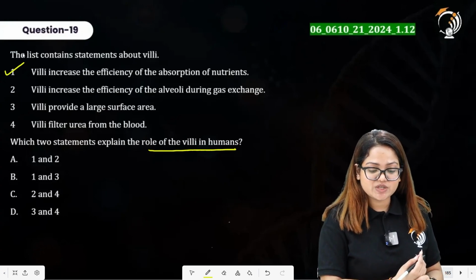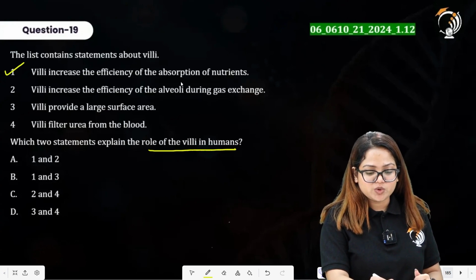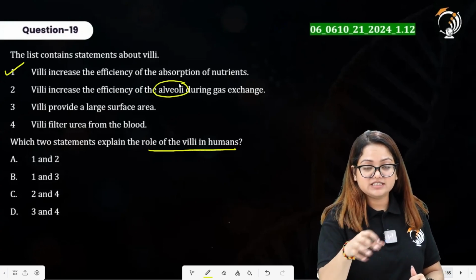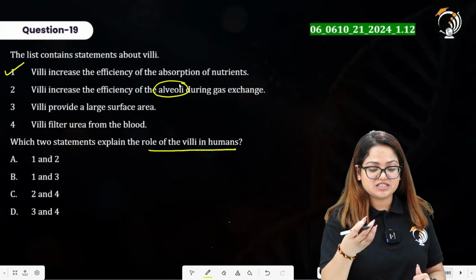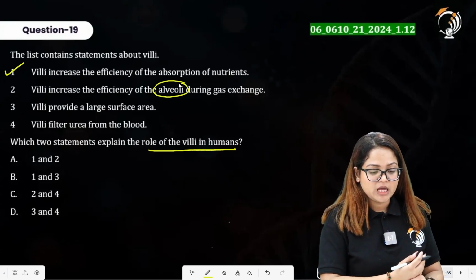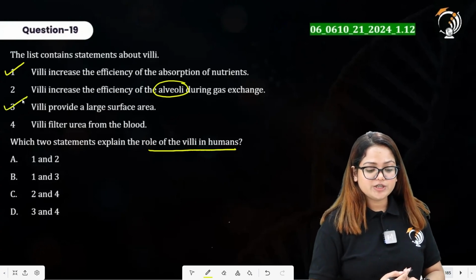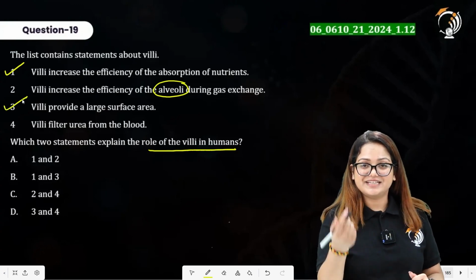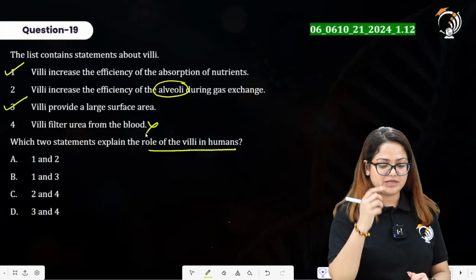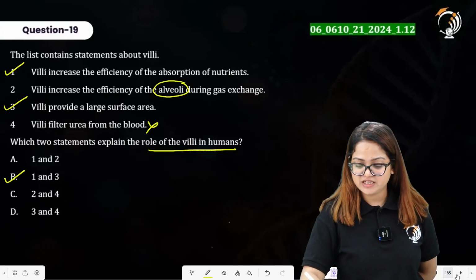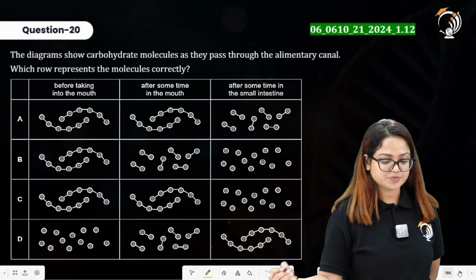Villi increase the efficiency of the alveoli? No, this is not relatable at all. Alveoli are present in the lungs. It is associated with the respiratory system and not with the digestive system. Villi provide a large surface area? Yes, this is true. Villi filter urea from the blood? This is about the excretory system. This is incorrect. So statement 1 and statement 3 is providing the right answer. Option B is going to be our right option.